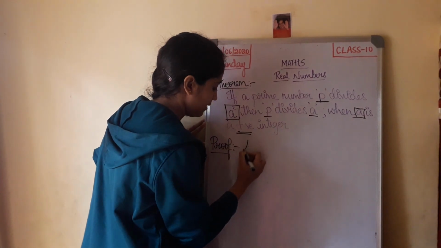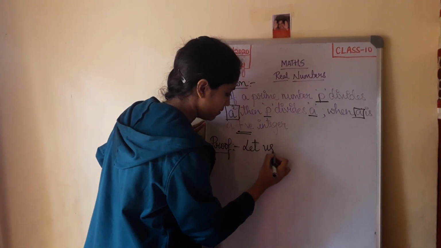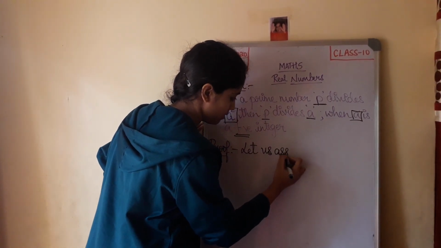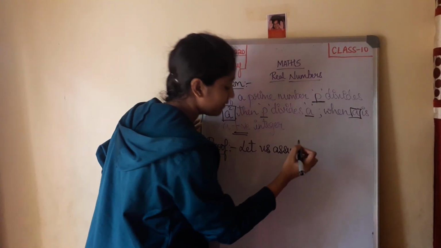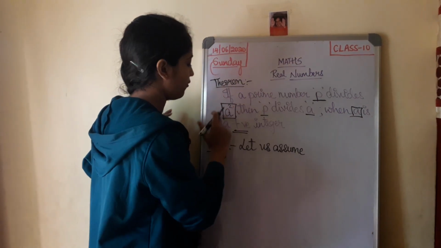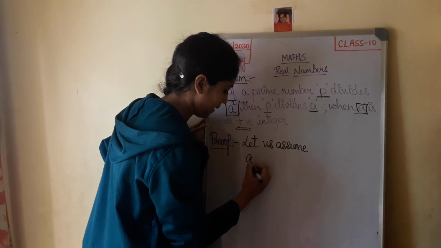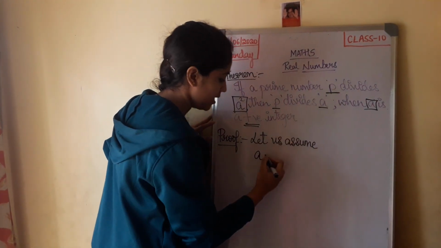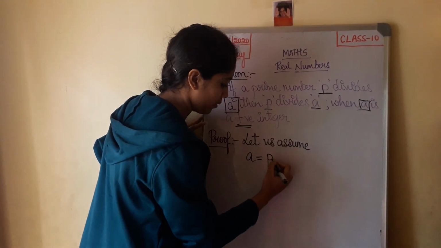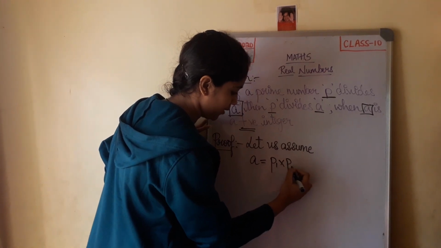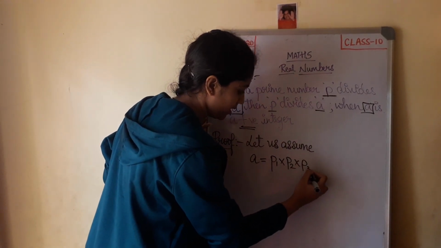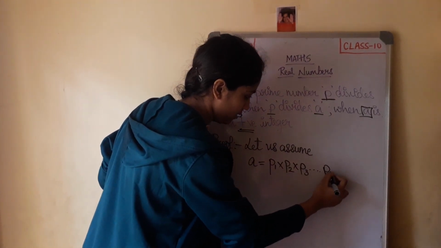See, let us assume that the prime factorization of A is P1 into P2 into P3 and so on until Pn.